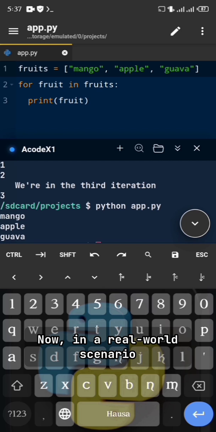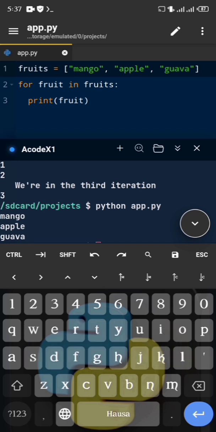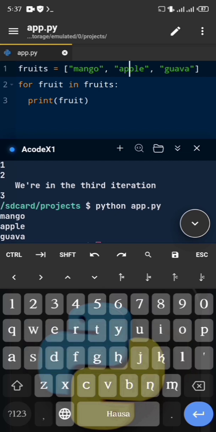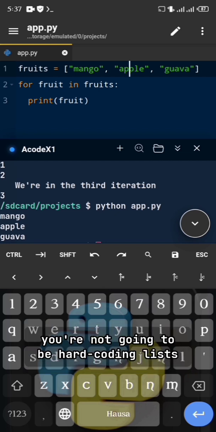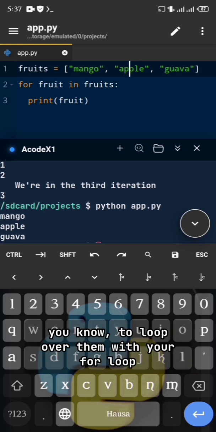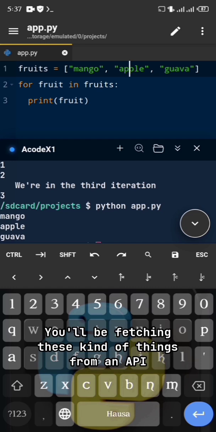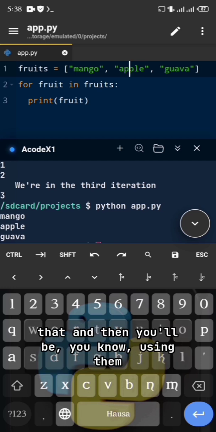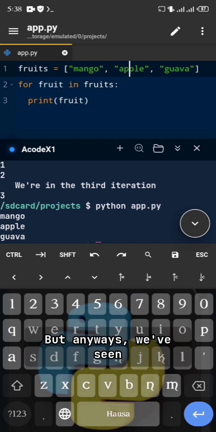Now, in a real world scenario, mostly you will be looping over things from your database. So you're not going to be hard coding lists and dictionaries or tuples just to loop over them with your for loop. You'll be fetching these kinds of things from an API or from your database, and then using them. But anyways, we've seen how we can use them here.